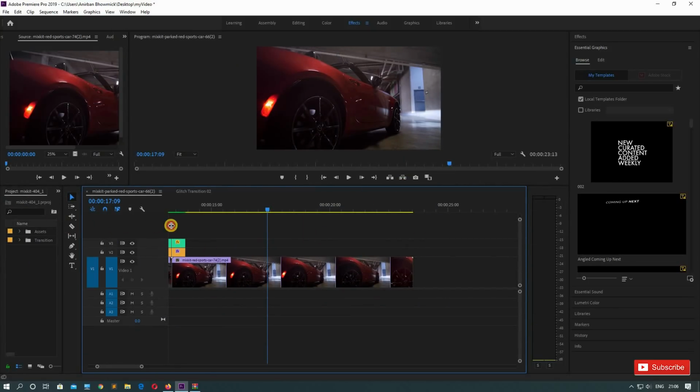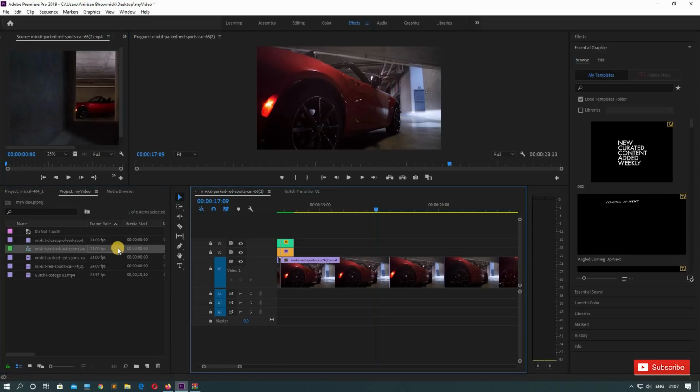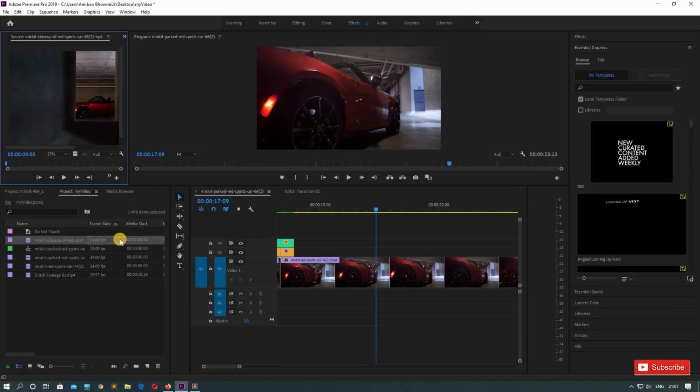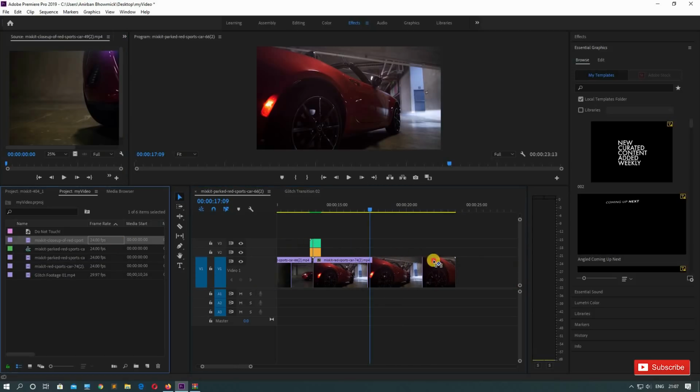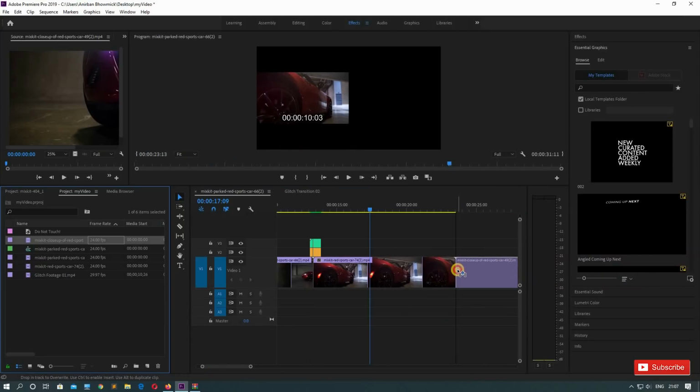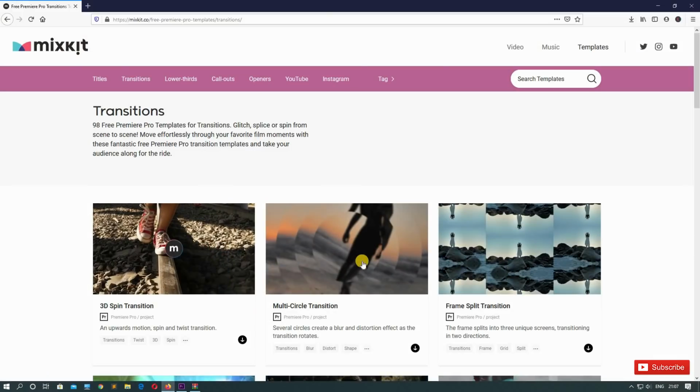So here, let's go to our project, and the last footage was not this one. No, this is the sequence. Okay, this one. So let's grab this. Let's make our path a little small so that we can put the video. And here it goes. See, we are getting a black line. Okay, that's the point where we need to put our next transition. Here, right? Now let's go to the website and look for some other cool transitions.